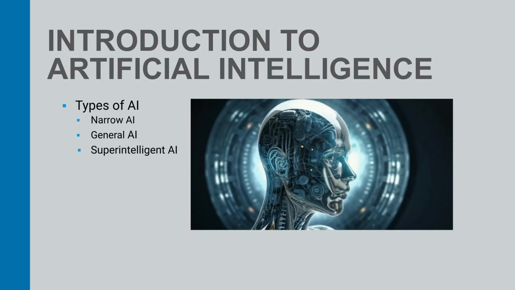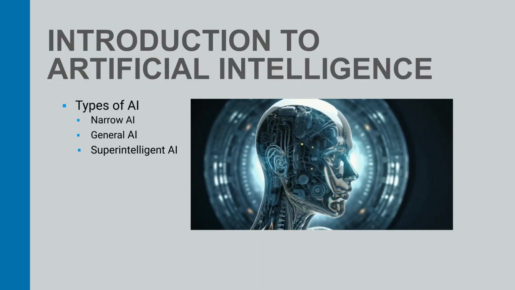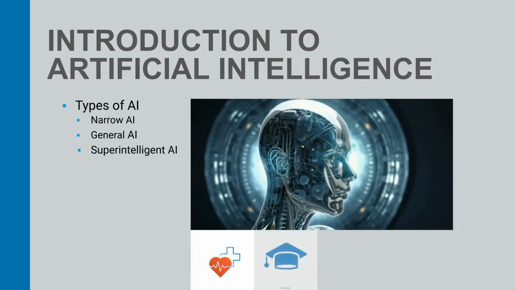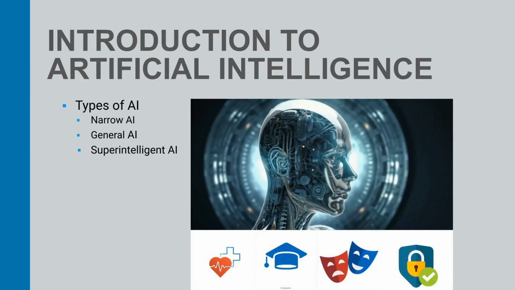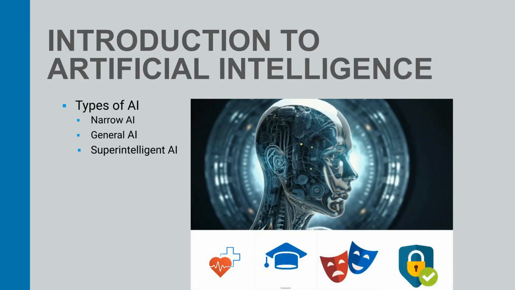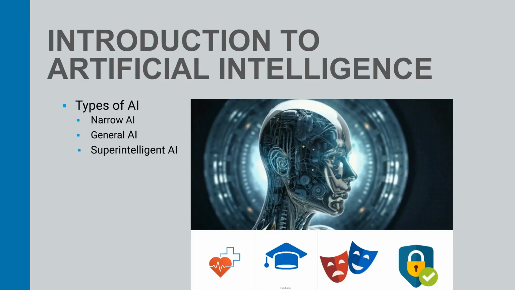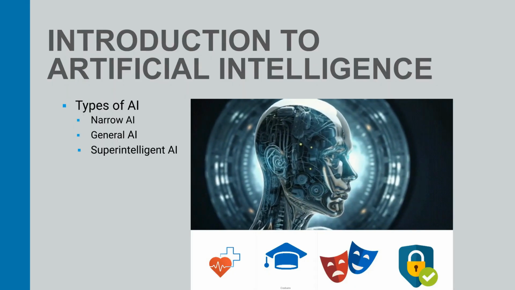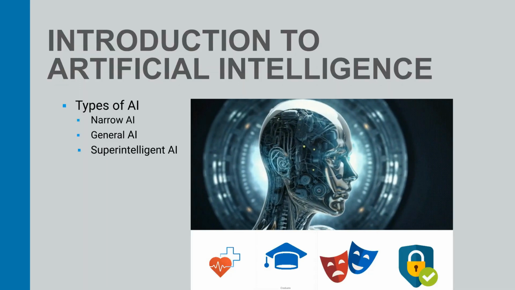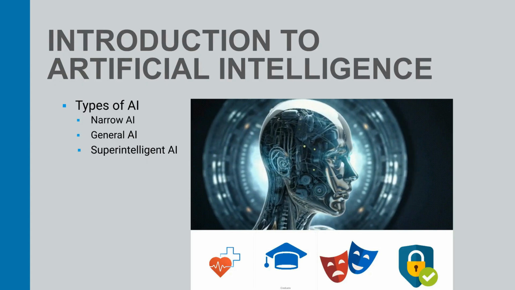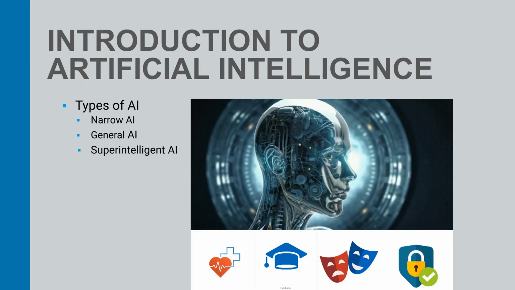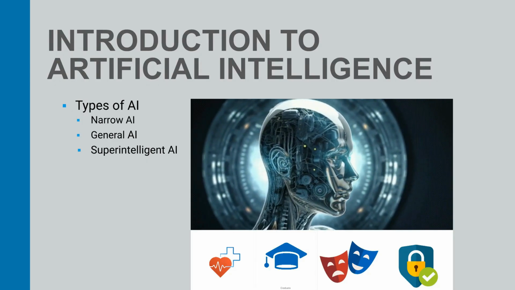AI has many real-world applications and benefits, such as improving healthcare, education, entertainment, security, and productivity. AI can also help us tackle some of the biggest challenges facing humanity, such as climate change, poverty, and disease. However, AI also has some risks and challenges, such as ethical, social, legal, and technical issues. AI can also have negative impacts, such as displacing workers, increasing inequality, and undermining privacy and security.